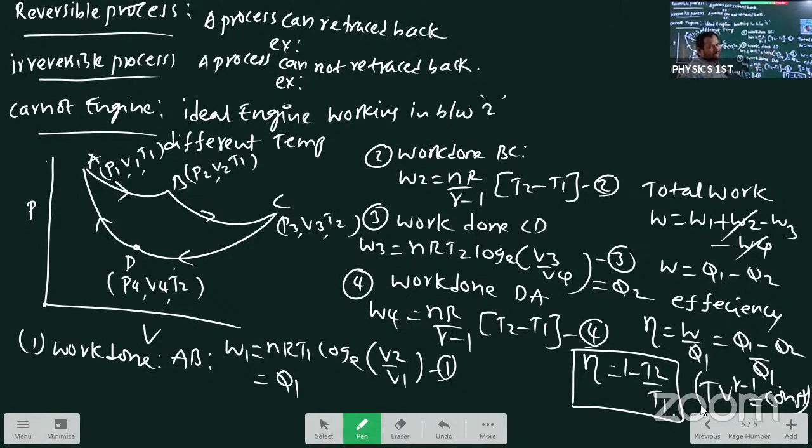Then total work done, we got capital W is equals to Q1 minus Q2. That one only, 1 minus T2 by T1. This condition compulsory: TV gamma minus 1 is equal to constant. Previous we wrote cancellation term, that one all our convenience we are writing. So this is the short way for Carnot engine, reversible, irreversible process. Once you check,